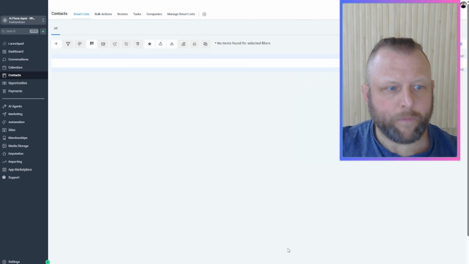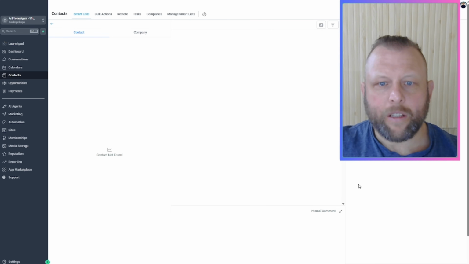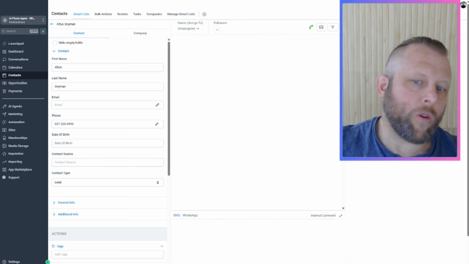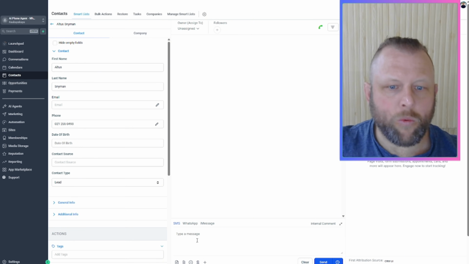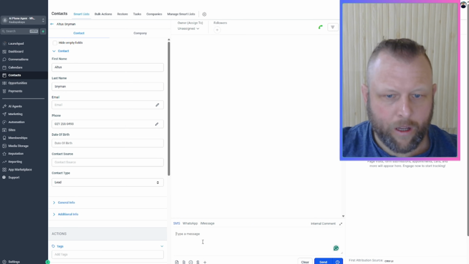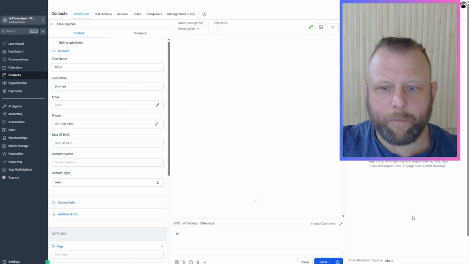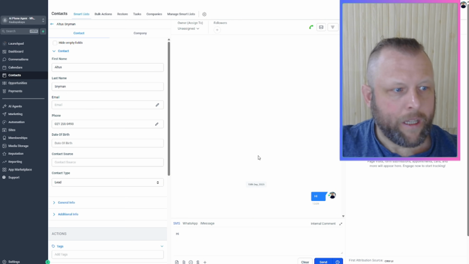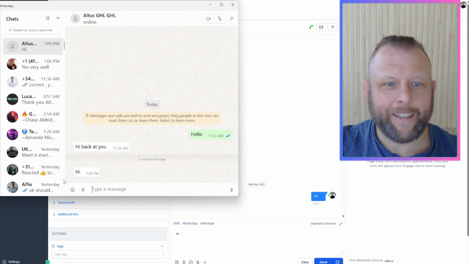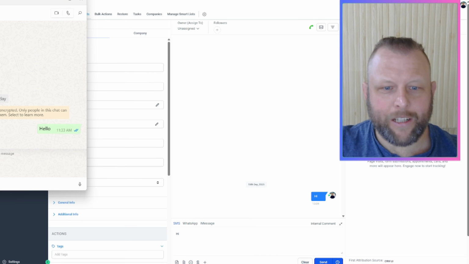Save that one. Sweet. Now, once you have yourself as a contact, it should just work with normal SMS down the bottom. So I'll go from here and I'm just going to say hi. Hit that send button. And there we go. Just like that, it actually works.